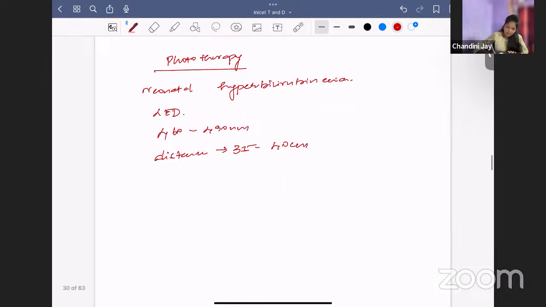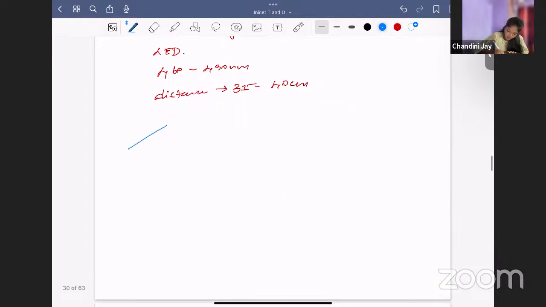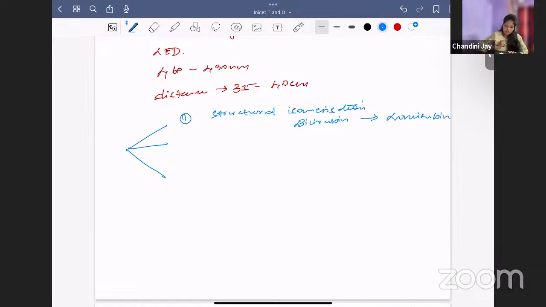Okay, so this phototherapy acts by three mechanisms. The first important mechanism is structural isomerization. That is the major mechanism in reduction of bilirubin. Here bilirubin is converted to lumirubin. In structural isomerization, bilirubin is converted to lumirubin.